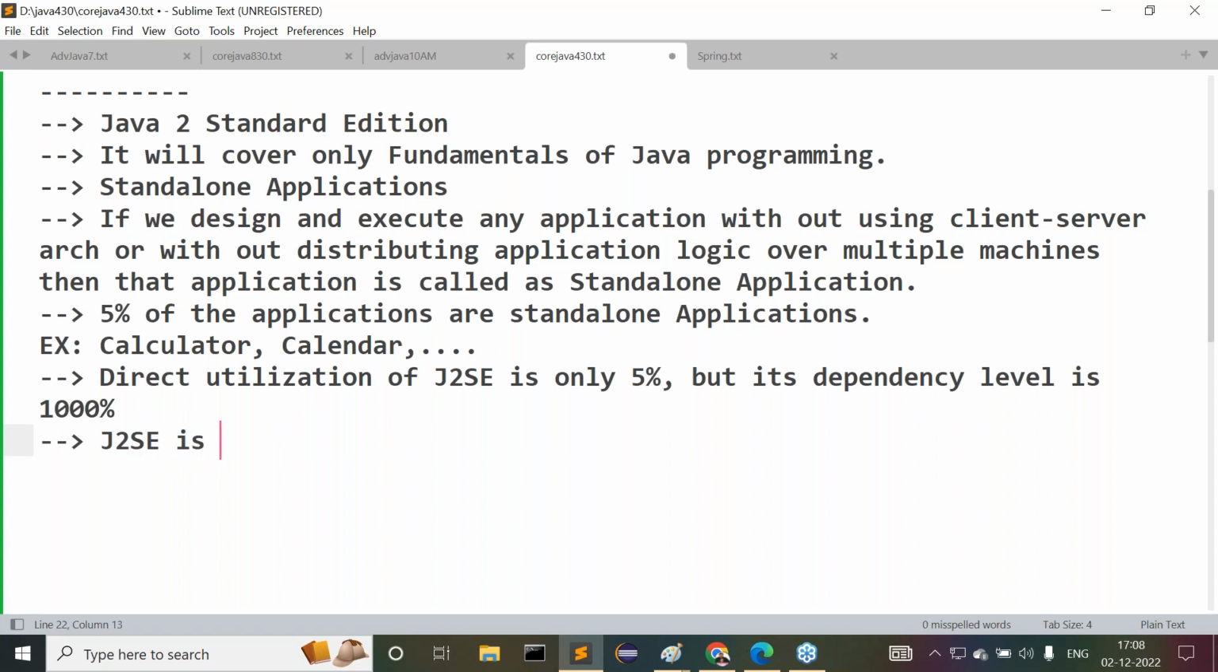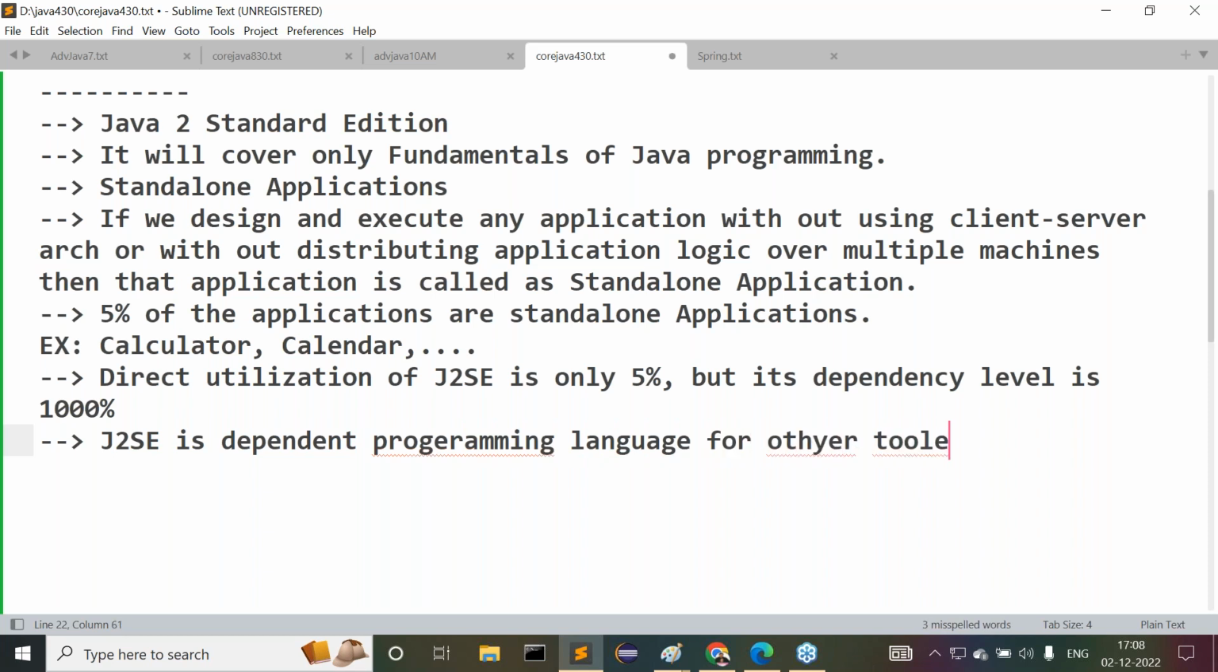J2SE is a dependent programming language for other tools and technologies. What are these other tools and technologies? Actually you can understand clearly. Other tools and technologies are like what there.